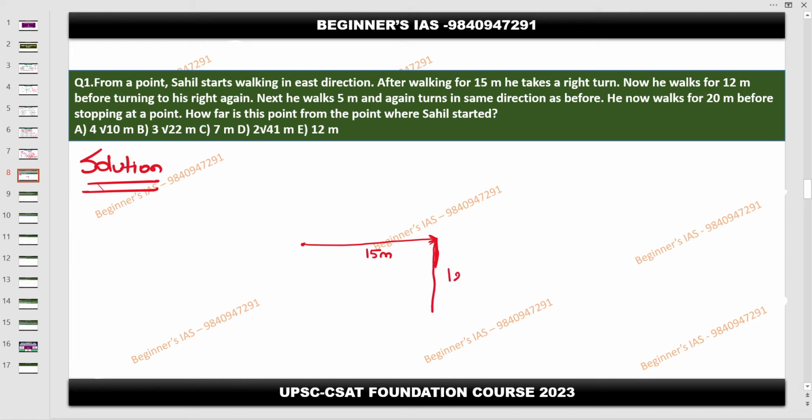He walks for 12 meter before turning to his right again. So again, if a person is walking in this direction, the right is going to be this one. Then he walks for 5 meter, and again turns in the same direction as before. Before means what? Right direction. So if a person is walking in this direction, this is going to be his right. Then he walks for 20 meter before stopping. So this is going to be the 20 meter.